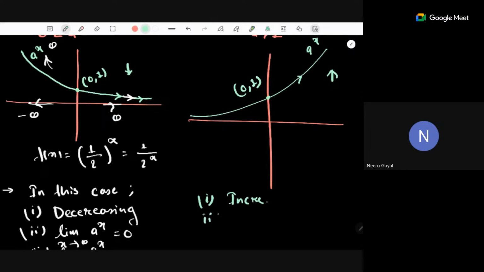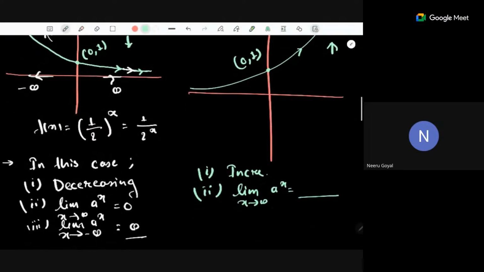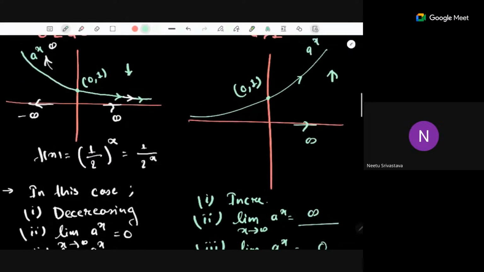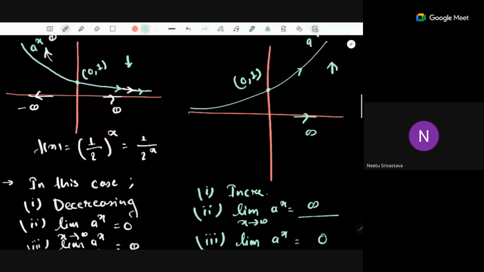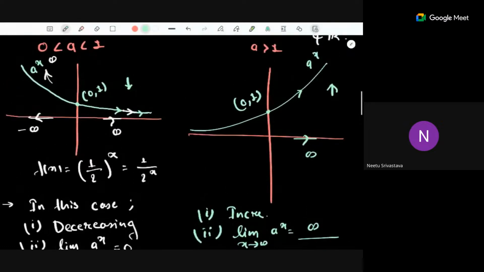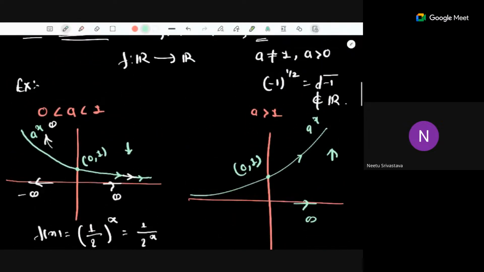What will be the end behavior? The limit as x tends to infinity of a to the power x. What will this limit be? Infinity, correct. It is infinity, because as x goes to infinity, the function grows toward infinity. And what will this limit be? The limit as x goes to minus infinity of a to the power x. 0, right. So this limit is 0 and the other limit is infinity. So this is the exponential function.